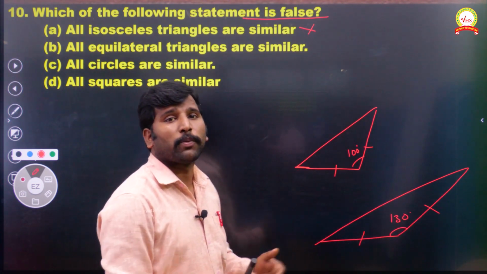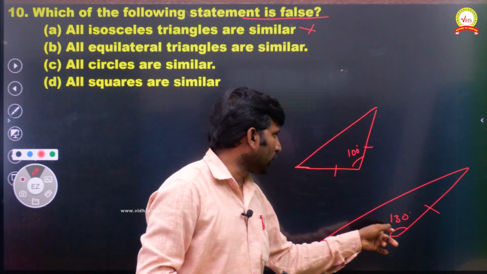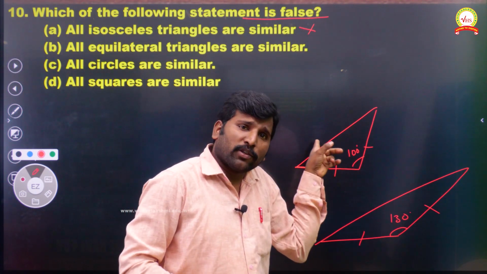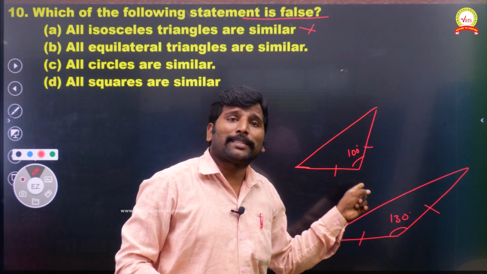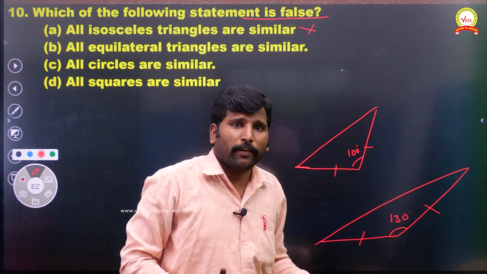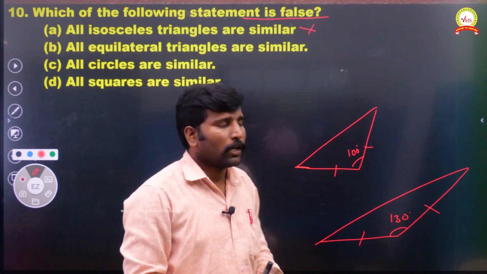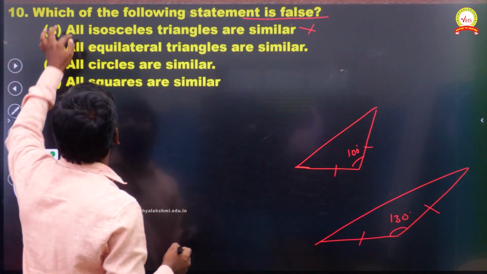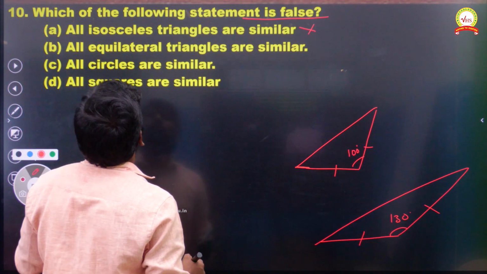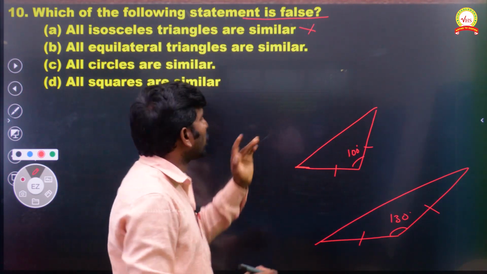So it is never satisfied. See, here the angle is 130, here the angle is 100. But this is isosceles, this is also isosceles, but the angles are not equal. When the angles are equal, then it will be similar. Otherwise, it is not. So it's never satisfied that all isosceles triangles are similar. That's what I am telling.